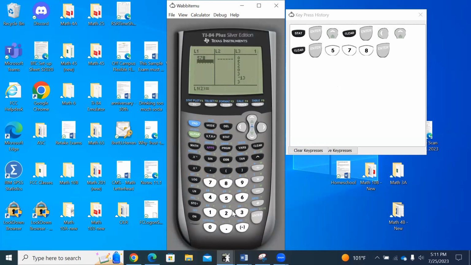These are the observed values. 1083. And then 19. And 196. Enter. Now on the other side, L2, I'm going to put those calculations.